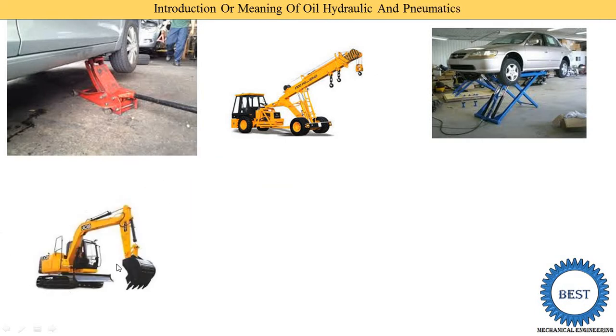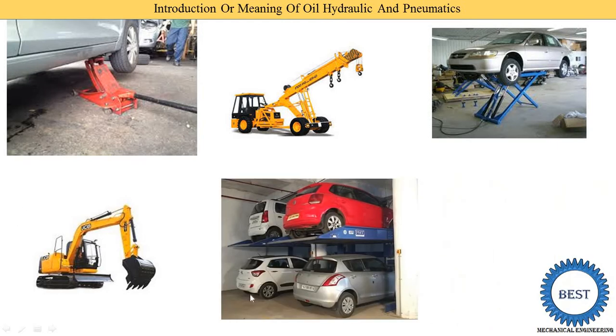Here you see a JCB machine, generally used for making cavities. And here you see a multi-layer parking. Inside this multi-layer parking, a hydraulic platform is used. When no car is on it, the hydraulic platform moves down using oil under pressure, and when we put the car on it, the platform moves up again.